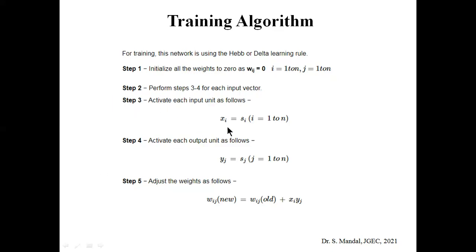So what we can do is, suppose s_i is the particular input pattern, that will go to the input node, and the same thing will go to the output node. So we get the input node and output node, and based on that the weight would be adjusted using this formula: wij new equals wij old plus xi yj. Okay, so this will be continued for each of the input vectors.